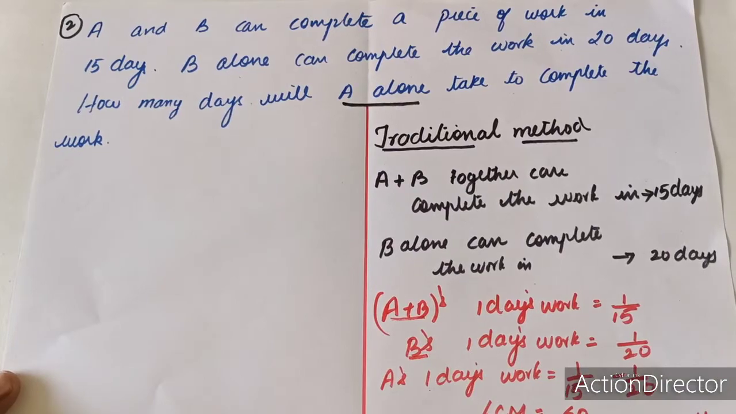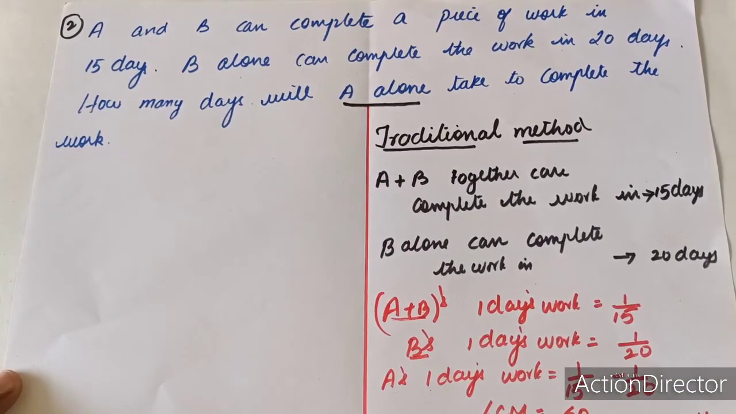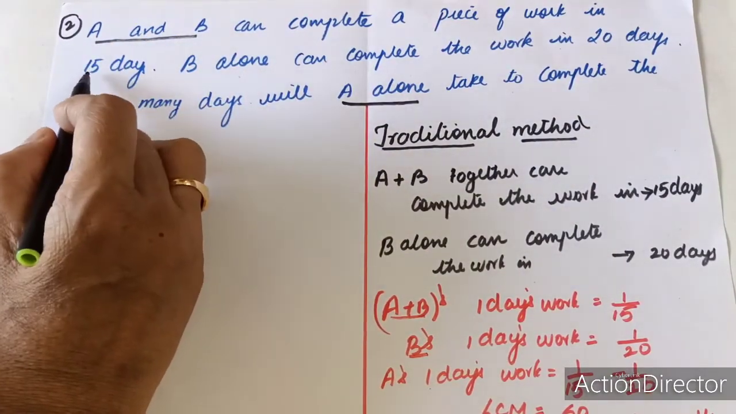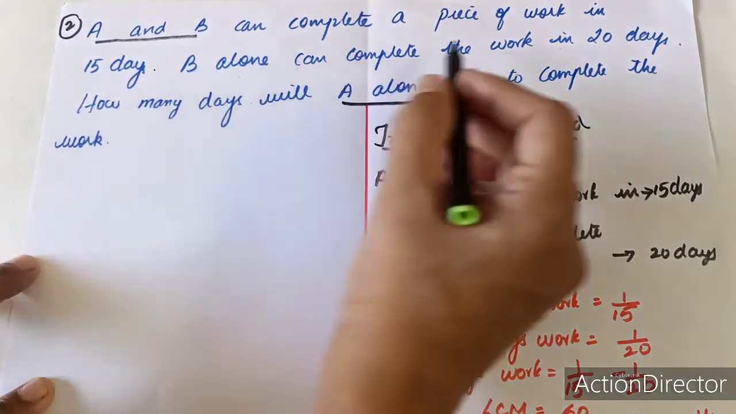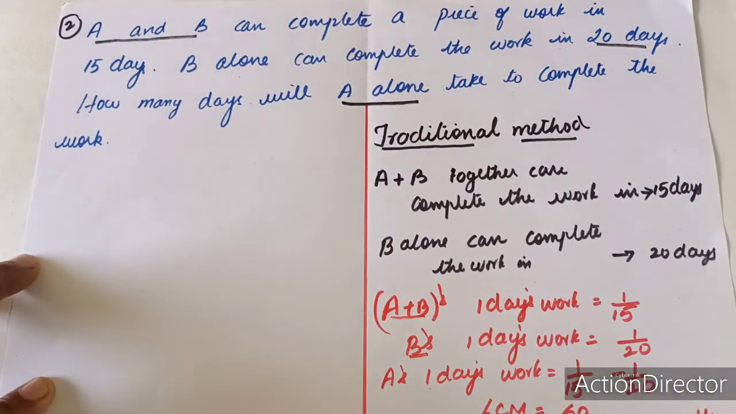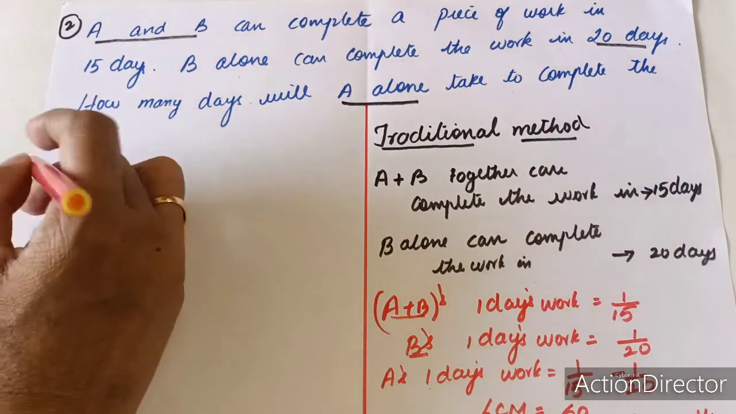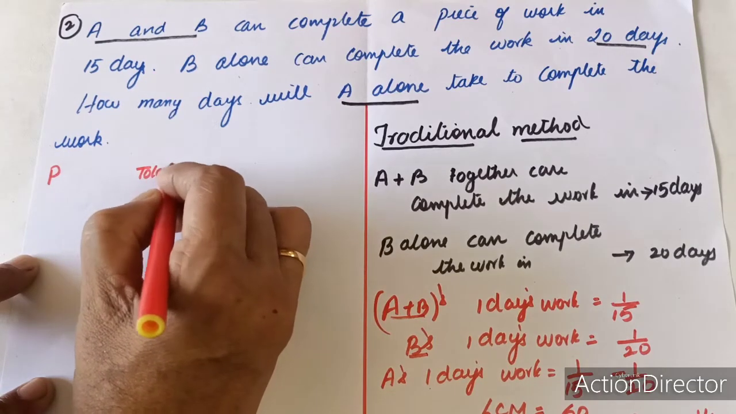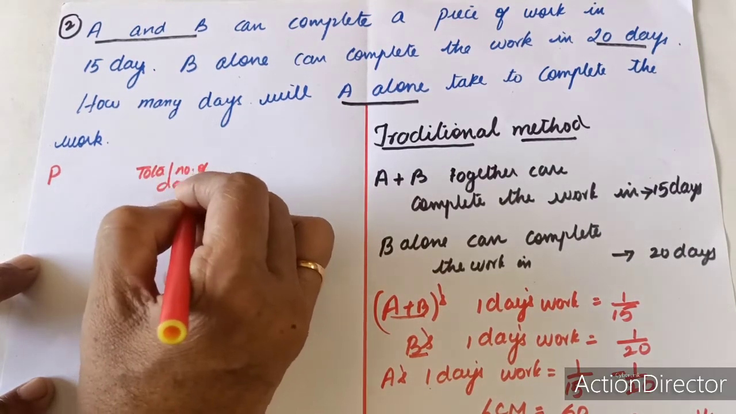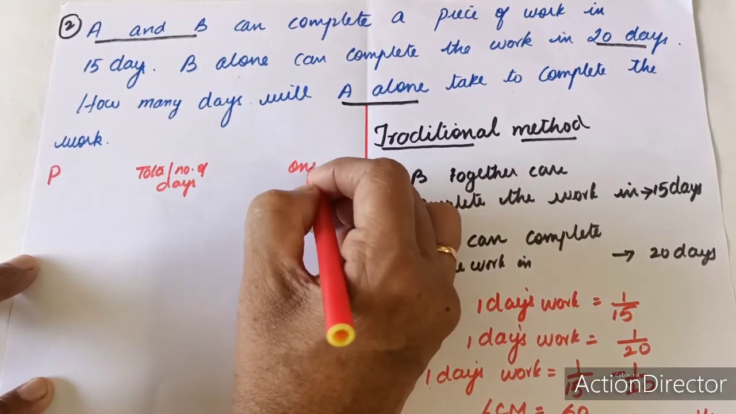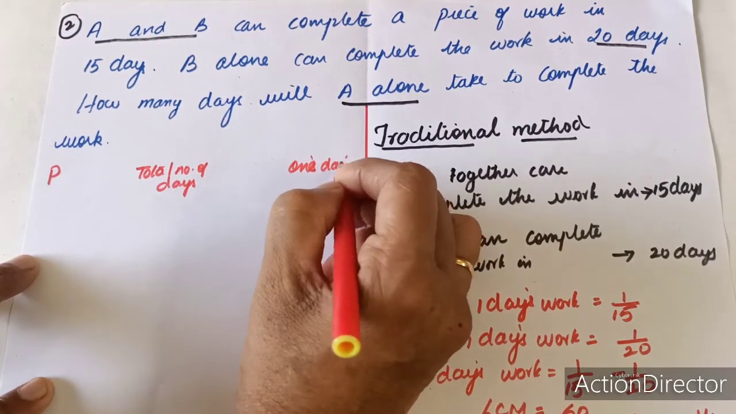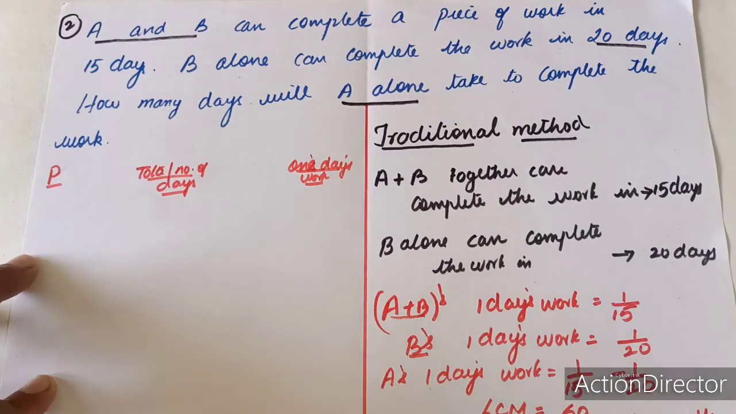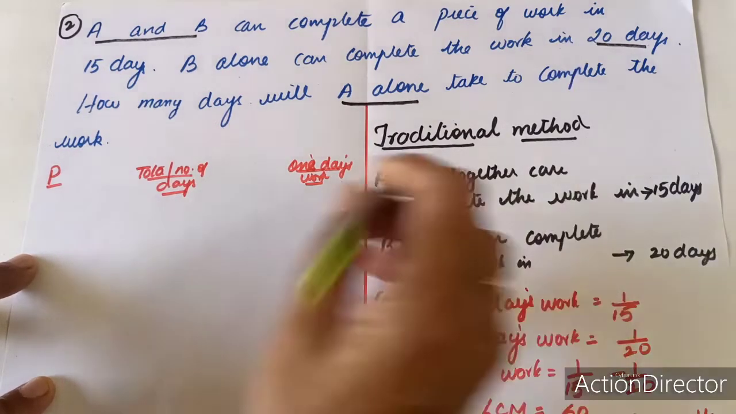Now let us see a shortcut method to do this for the purpose of competitive exams. So here A plus B's total number of days is given as 15 days and B alone can complete the work in 20 days. So let us make 3 columns. The first column is person. In the second column we will find the total number of days. And the third one will be their 1 day's work. If you do this for all these types of sums, it will be very easy for you to find the answer.